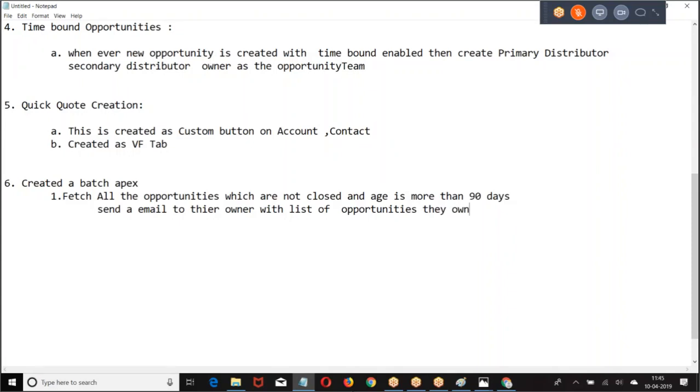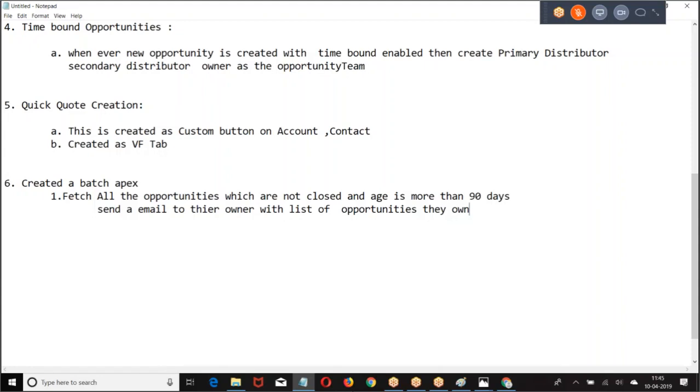Fetch all the opportunities which are not closed and age is more than 90 days. For 90 days, the opportunities are not progressing. Get those opportunities, group them according to the owner, and send the email. We have done a similar example in the batch class. Go through it and implement it. Right, boss?